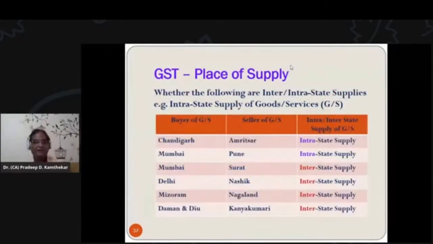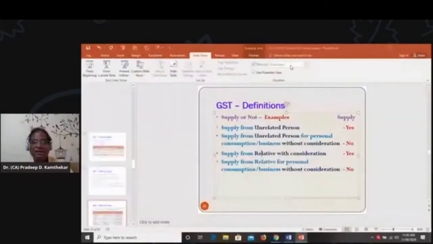Now see here. In this slide, buyer is from Chandigarh and seller is from Amritsar. Just a minute, let us make a correction here.